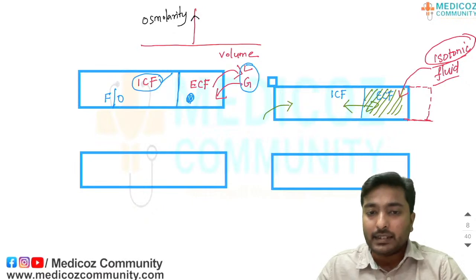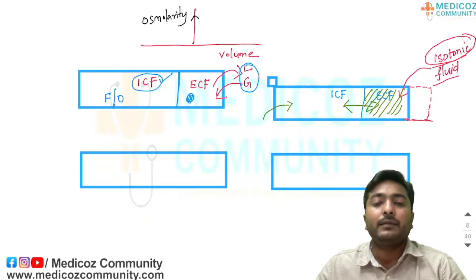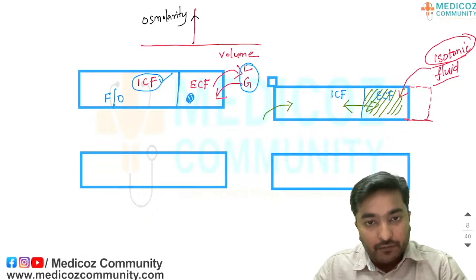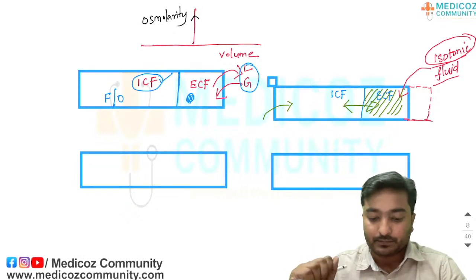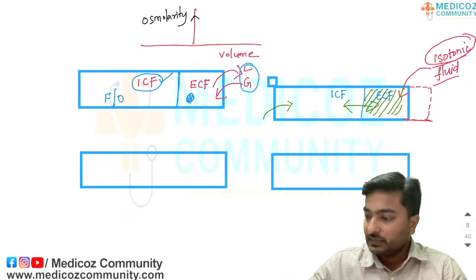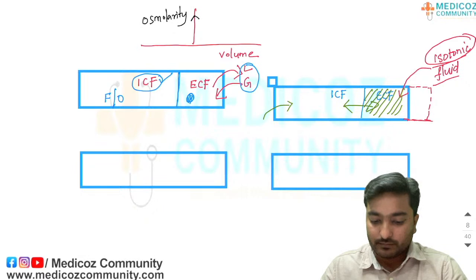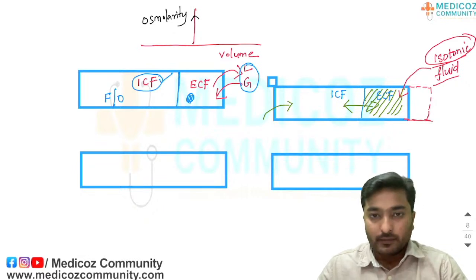So there won't be any change in ICF volume as well as osmolarity. No change occurs in the ICF if we add an isotonic fluid. Similarly, if there is any loss of isotonic fluid, only the volume will decrease in the ECF. No other change will happen in the ICF or osmolarity. Okay, clear? Got this point?